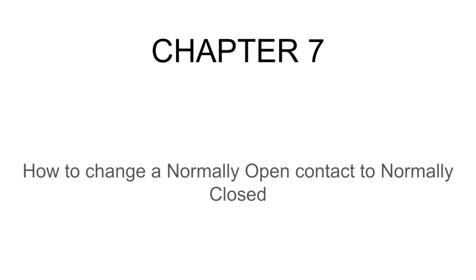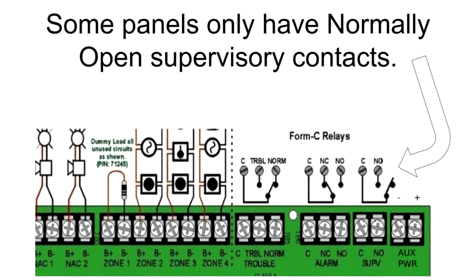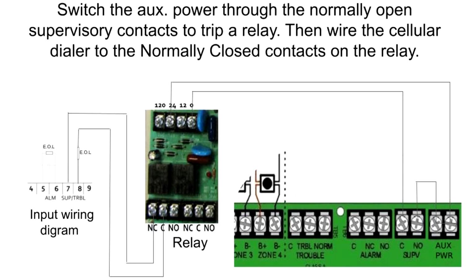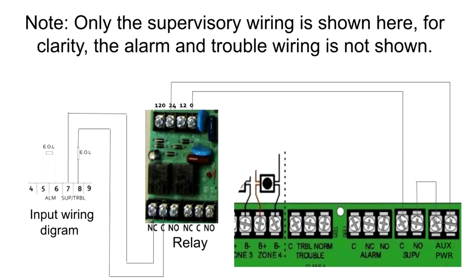Chapter 7. How to change a normally open contact to normally closed. Some panels only have normally open supervisory contacts. But what if you have to hook up a cellular dialer that uses normally closed supervisory trouble inputs? Switch the auxiliary power through the normally open supervisory contacts to trip a relay. Then wire the cellular dialer to the normally closed contacts on the relay. Note, only the supervisory wiring is shown here. For clarity, the alarm and trouble wiring is not shown.